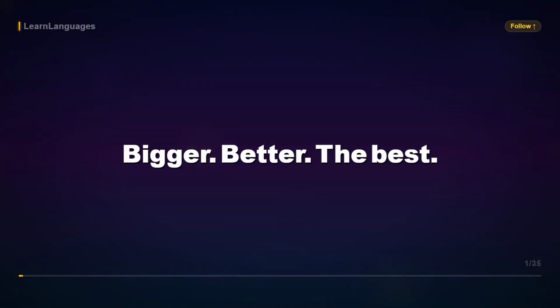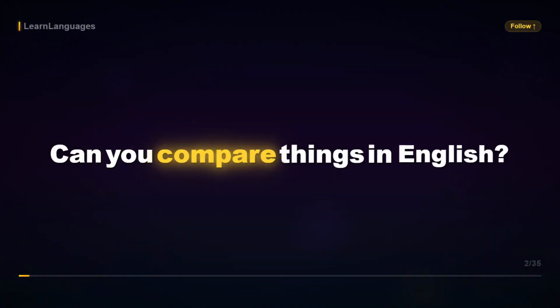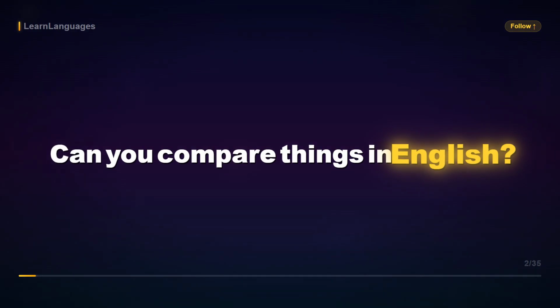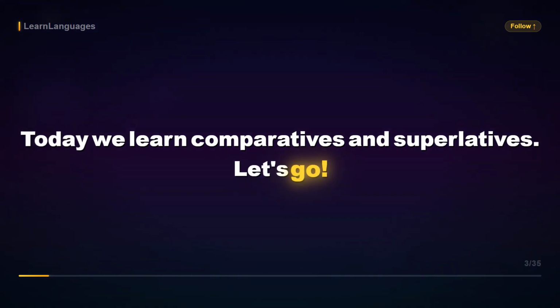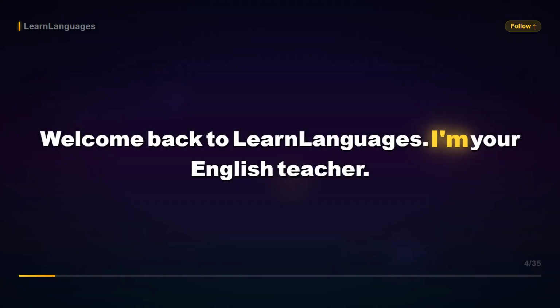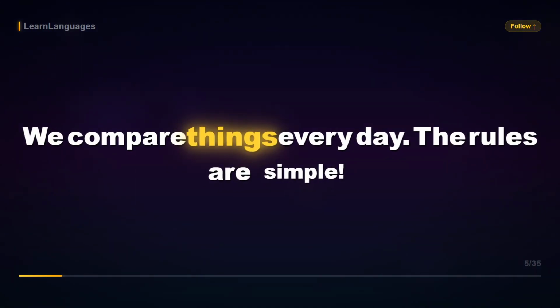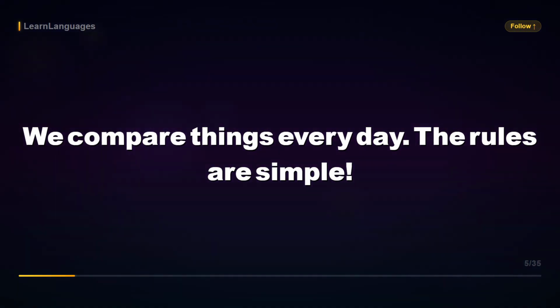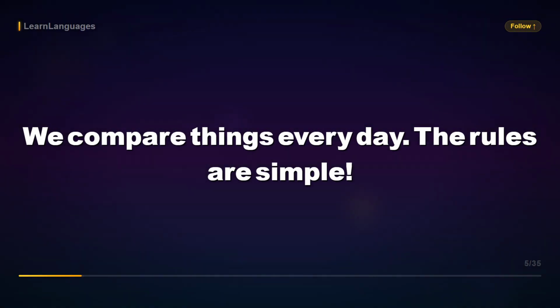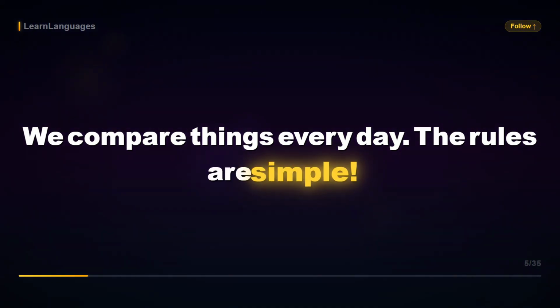Bigger, better, the best. Can you compare things in English? Today we learn comparatives and superlatives. Let's go. Welcome back to Learn Languages. I'm your English teacher. We compare things every day. This coffee is better than that one. London is bigger than my city. Let's learn the rules. They are simple.